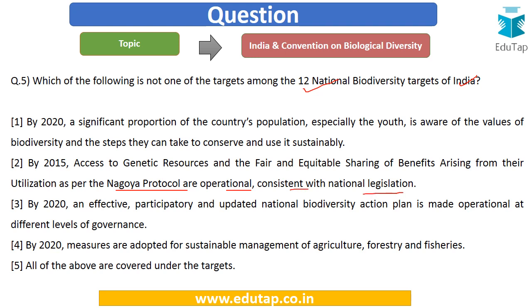By 2020, an effective participatory and updated National Biodiversity Action Plan is made operational at different levels of governance. By 2020, measures are adopted for sustainable management of agriculture, forestry and fisheries. All of the above are covered under the targets. So basically we have to cover all these 12 national biodiversity targets so that we can answer this particular question.